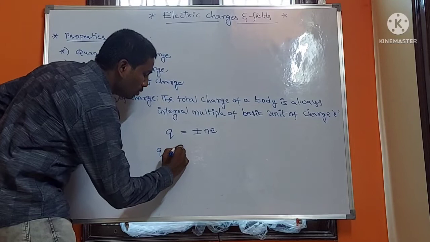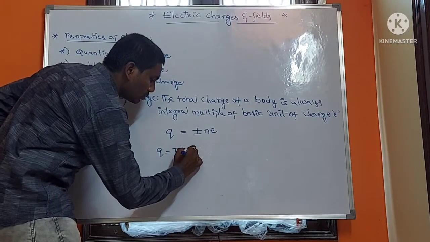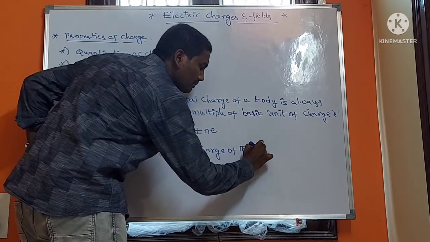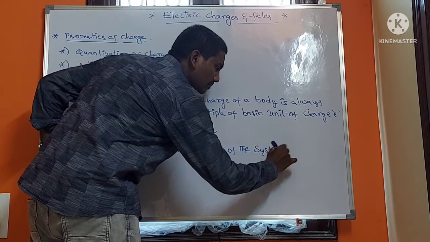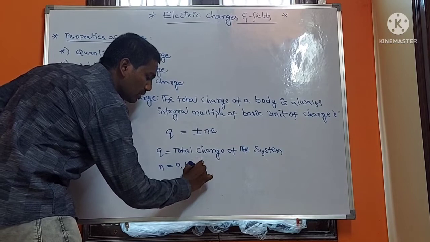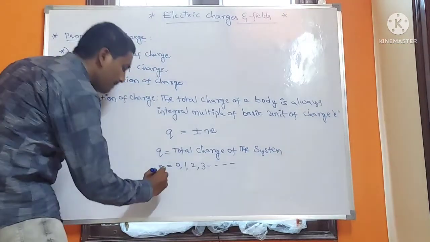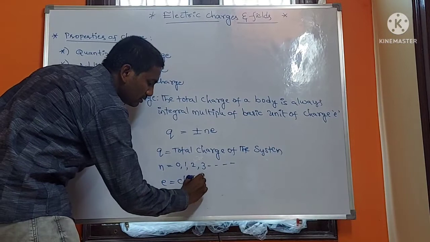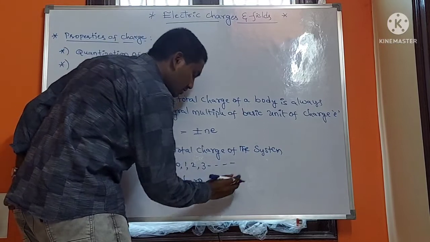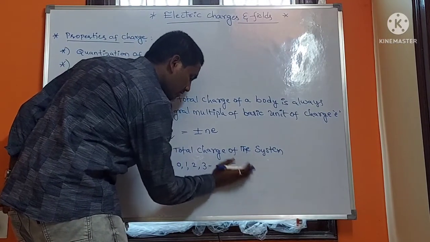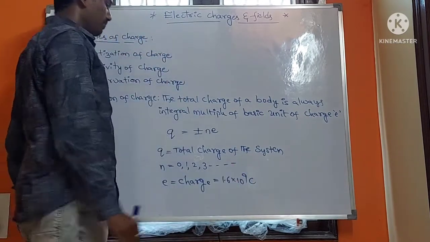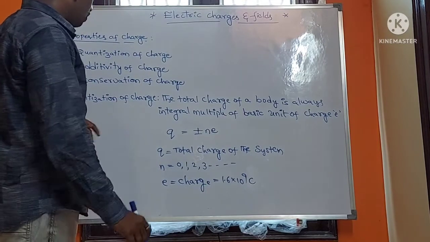Q is equal to the total charge of the system. n is an integer, that is 0, 1, 2, 3, and so on. e is the charge of the electron, that is equal to 1.6 into 10 to the power of minus 19 coulomb. Okay, that is quantization of charge.